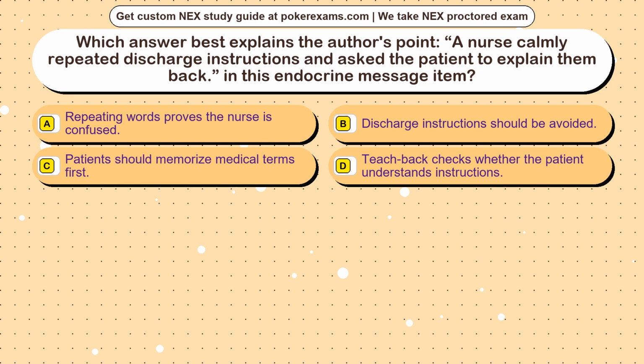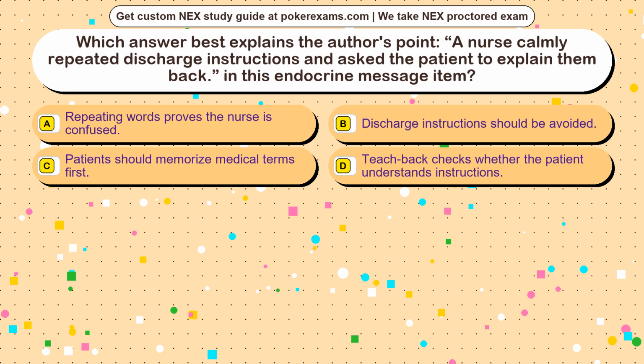A nurse calmly repeated discharge instructions and asked the patient to explain them back in this endocrine message item. Option A. Repeating words proves the nurse is confused. Option B. Discharge instructions should be avoided. Option C. Patients should memorize medical terms first. Option D. Teach back checks whether the patient understands instructions.